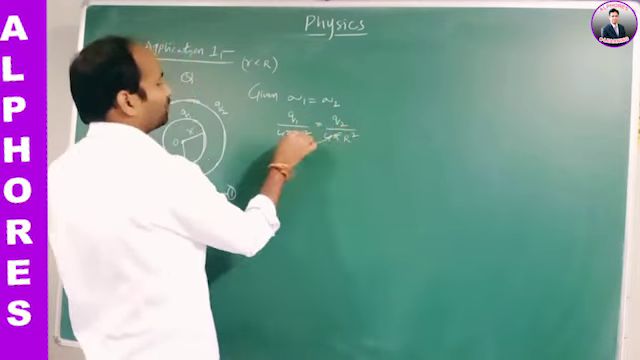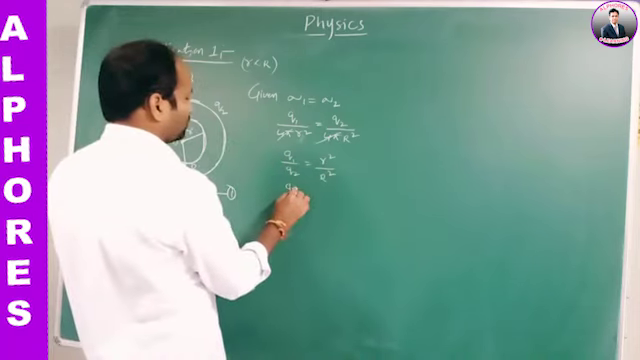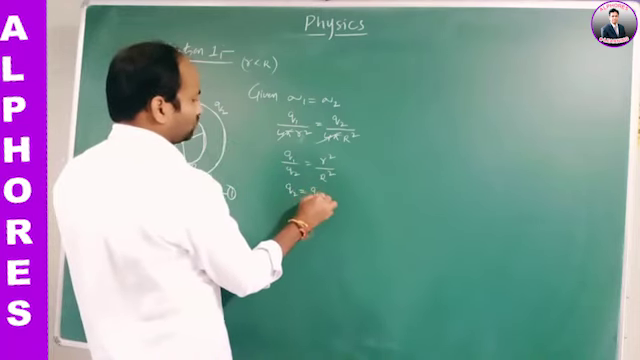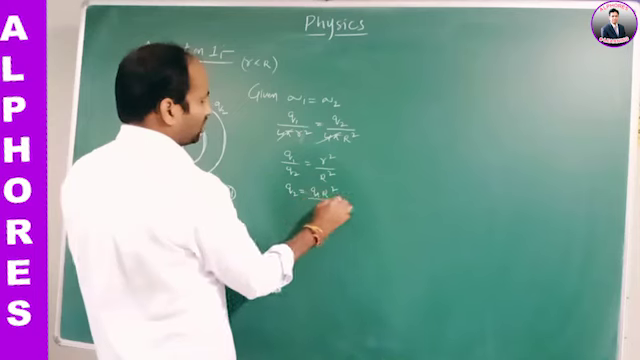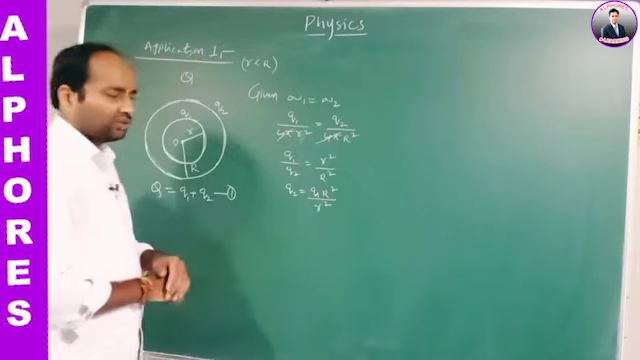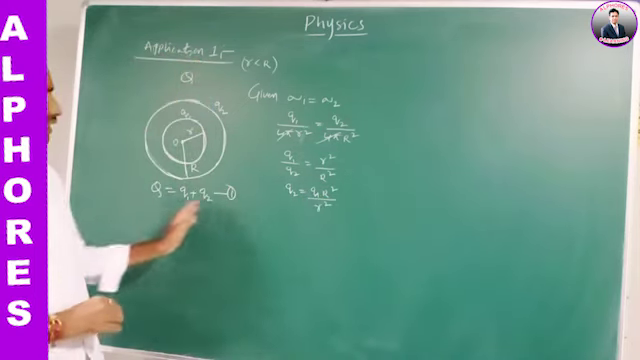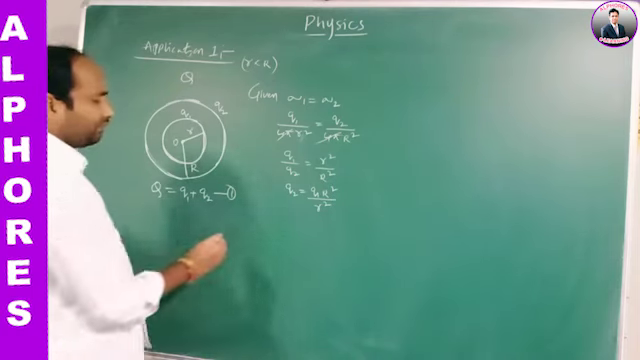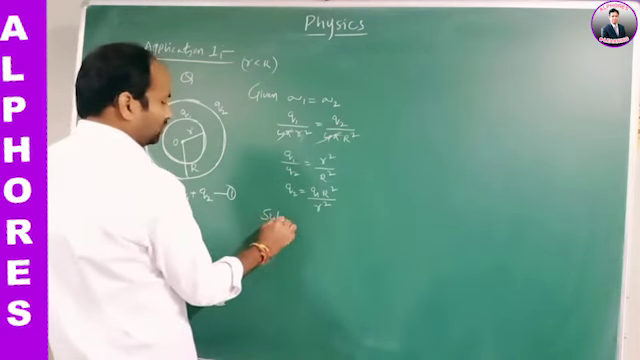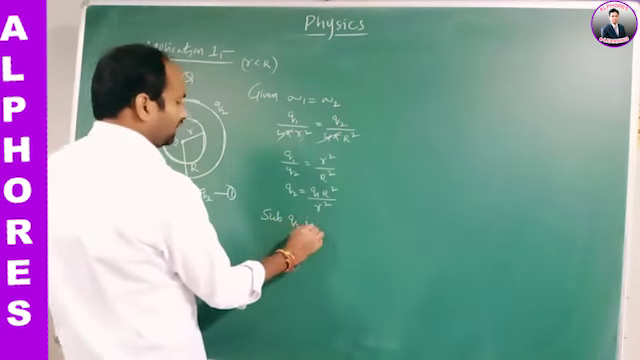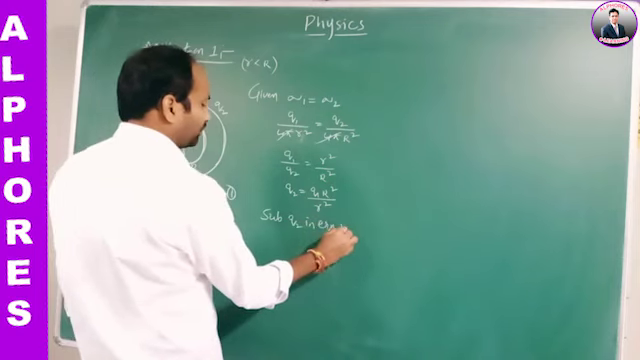See, if you take Q2 value from this equation, what is Q2 equal to? Q2 is equal to Q1 R square by small r square. Now substitute this Q2 value in equation number 1.